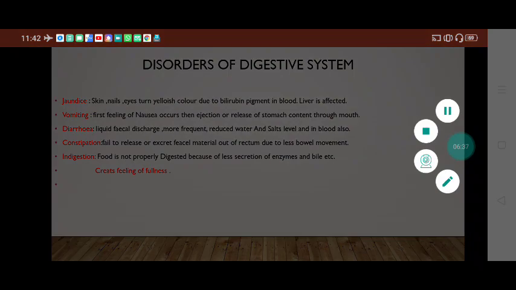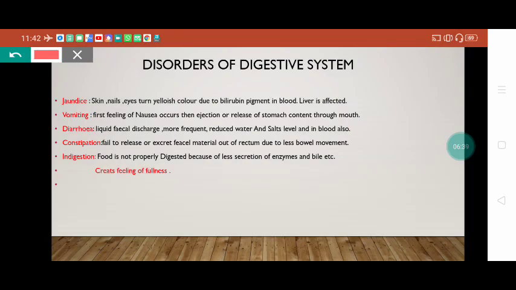Next one is constipation. When bowel movement is less and peristalsis is also less, the digested food gets stuck in the rectum part, and excretion of this fecal matter is a little bit difficult. That's why we call this constipation. In constipation, exercise and some medicines are very important, so that we can increase the bowel movement and the fecal discharge can be released out of the body. And the last one is indigestion.